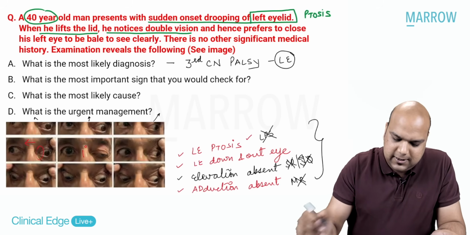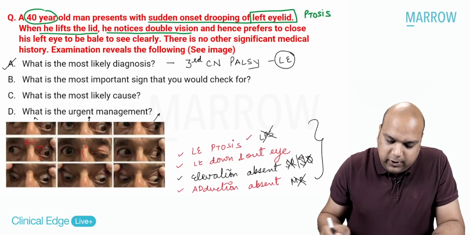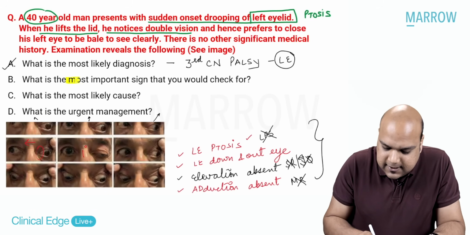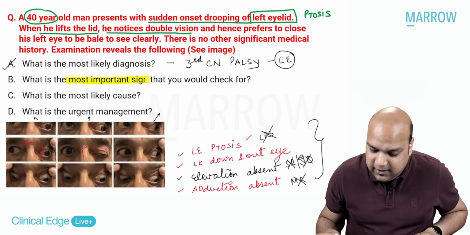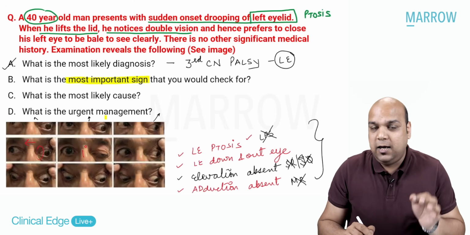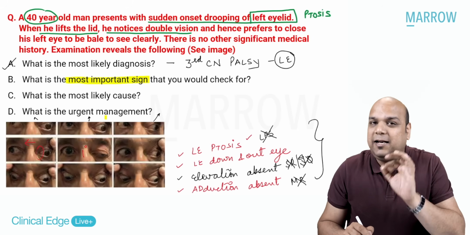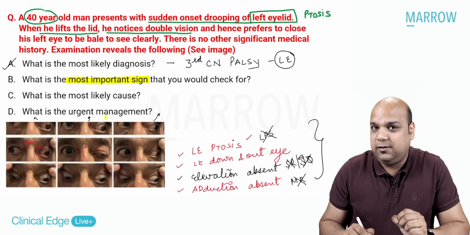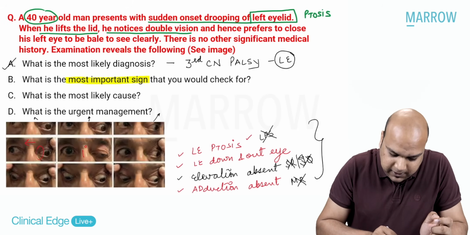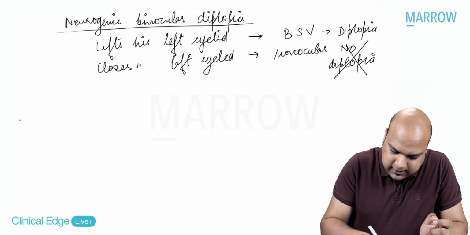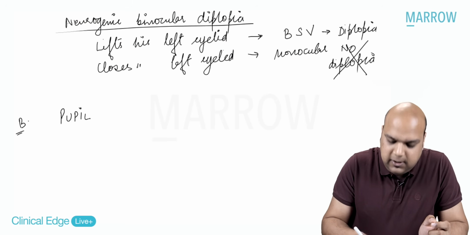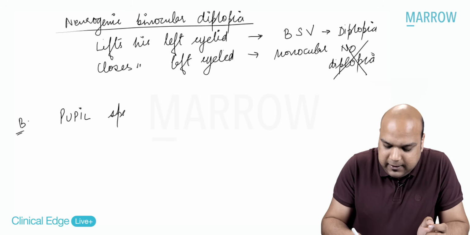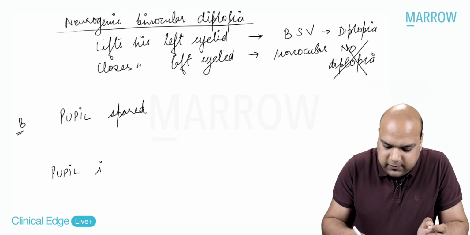Now let us move on to the second question. What is the most important sign that you would check for? In third cranial nerve palsy, you have been able to diagnose, but there is one important sign that you would check for. What sign, everybody? Anybody can think of a feature which we need to check. We need to check for pupil. Whether the pupil is spared or whether the pupil is involved.